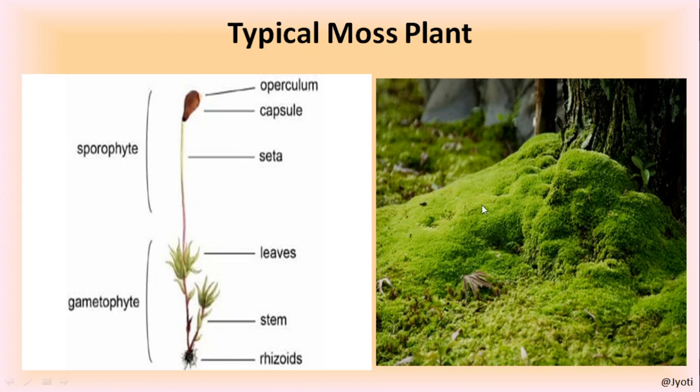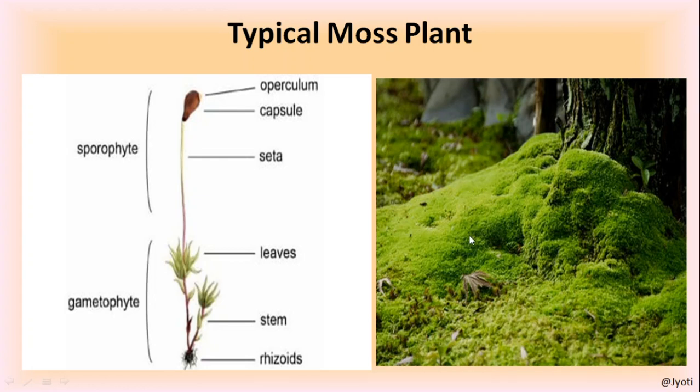So here you can see how the bryophytes, the mosses have grown. So can you tell that it is the part of a tree or some rock is there? Absolutely not. It is a very spongy structure. So if it is a soil, then it is totally covered by the bryophytes, and in this way it prevents the soil erosion. Like this, the Marchantia are also growing. They prevent the soil erosion.